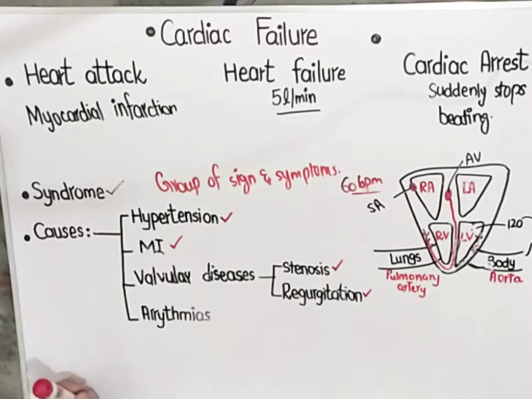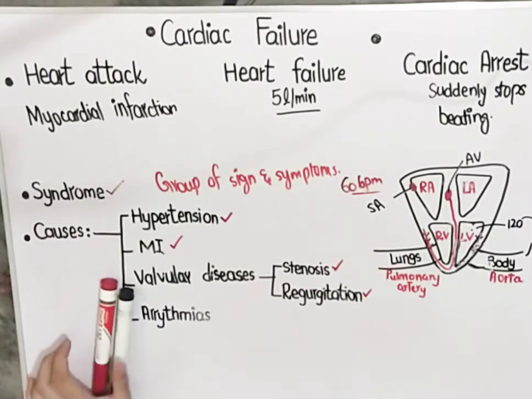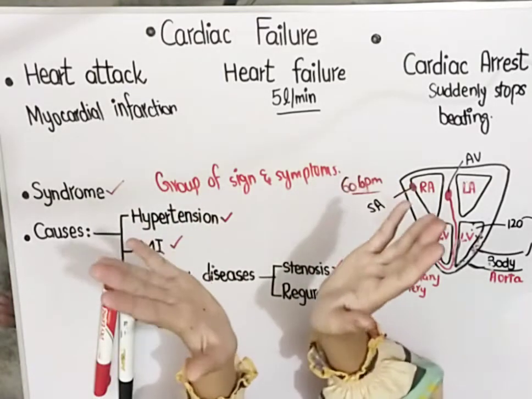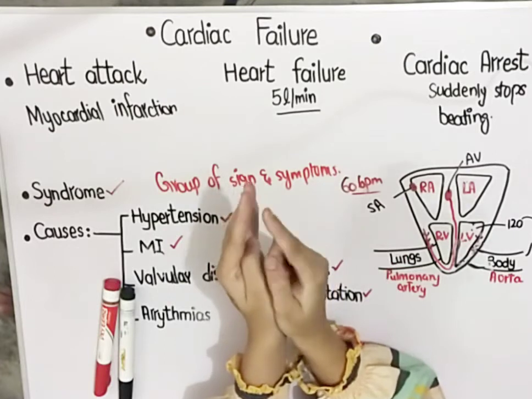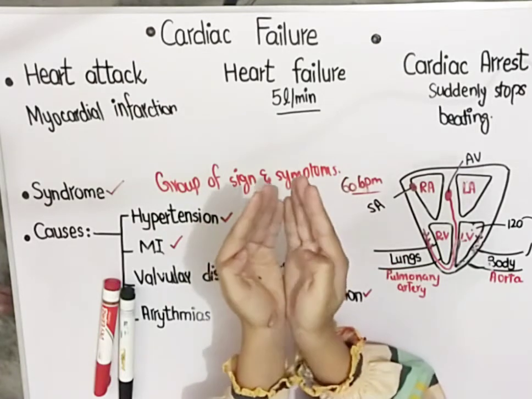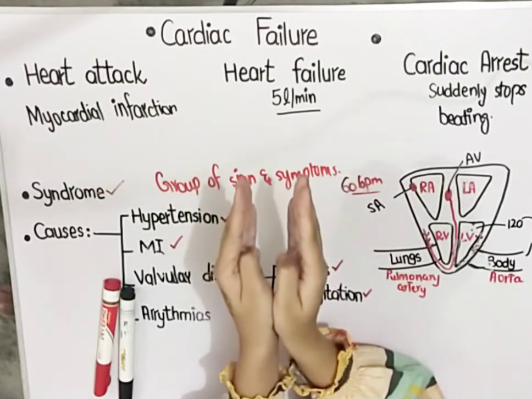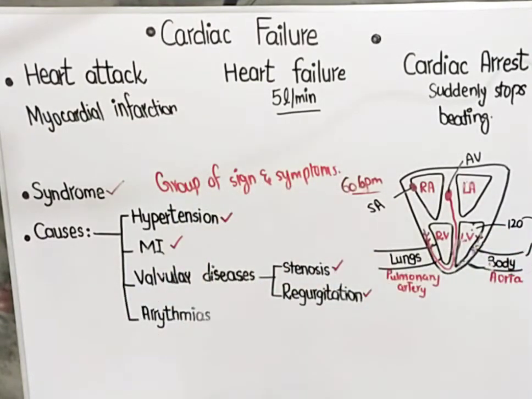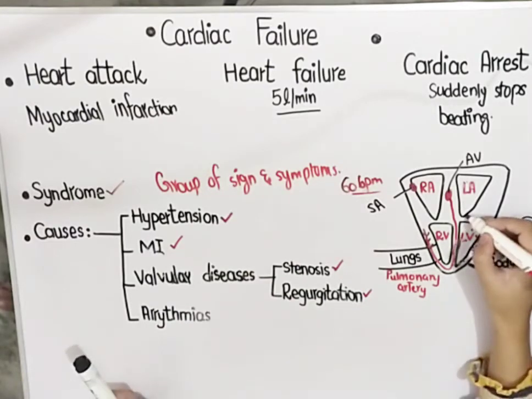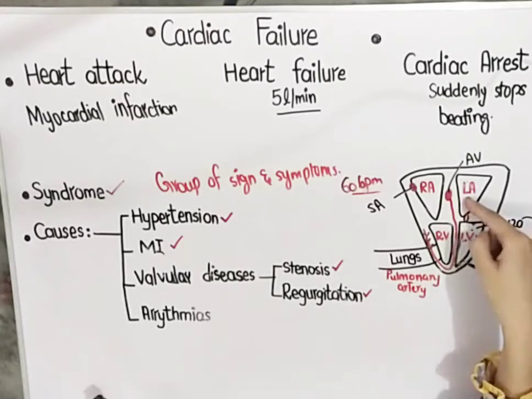The literal meaning of stenosis is narrowing down. Suppose these are the cusps. I'm going to make a valve with my hand. These are the cusps of the valve, and this is the orifice, or the opening of the valve. If this opening of the valve narrows down, that is termed stenosis. So if the opening has narrowed down, the blood cannot be pumped from the left atrium to the left ventricle.